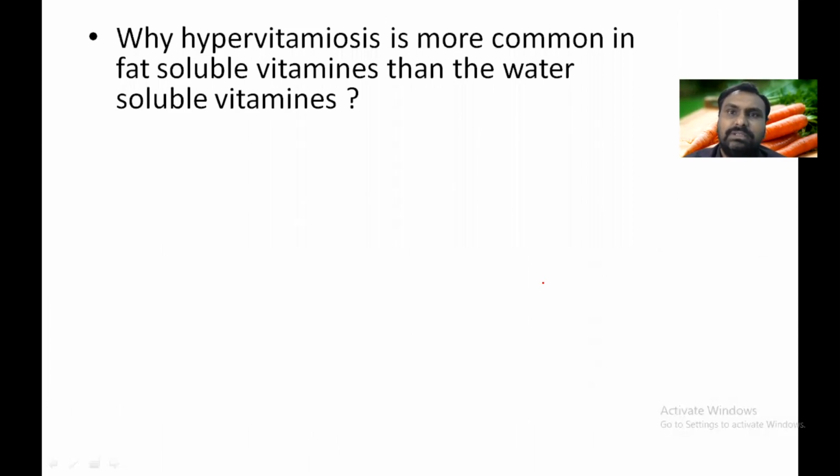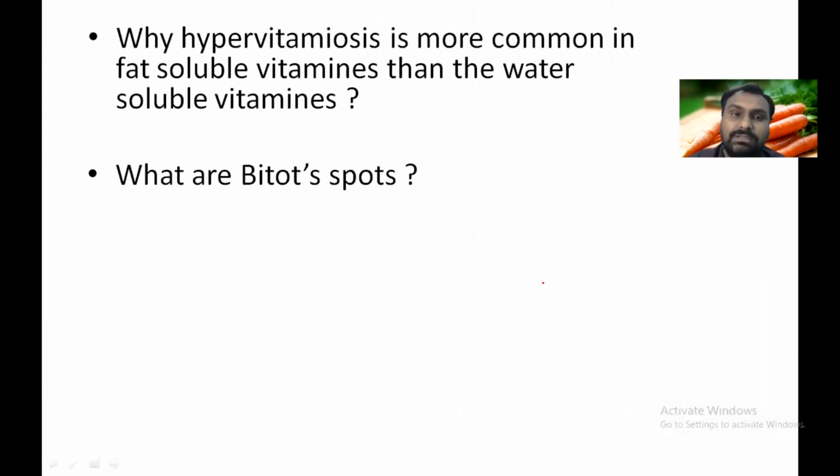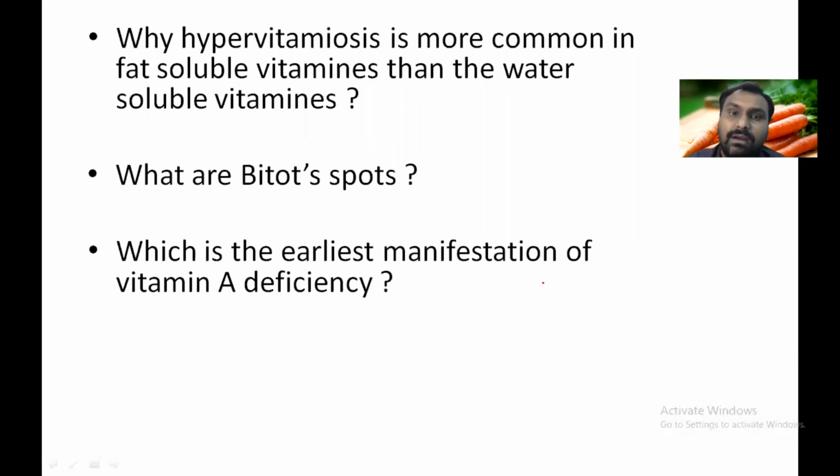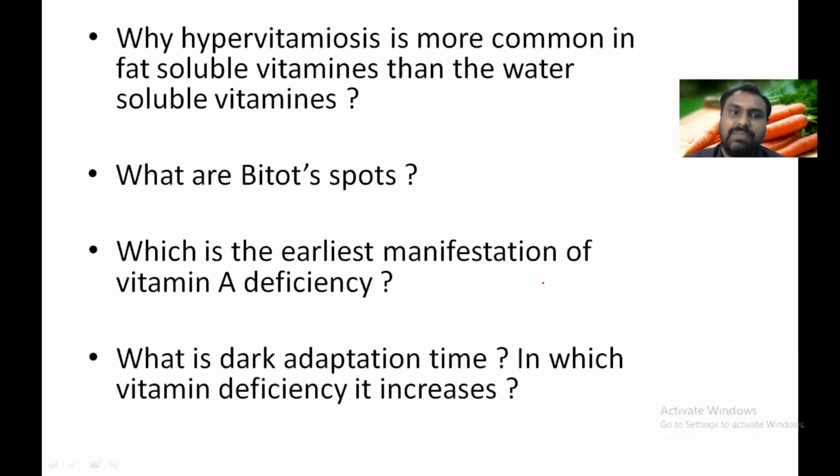Why is hypervitaminosis more common with fat-soluble vitamins than water-soluble vitamins? Because they are not excreted, they are stored. So over-ingestion of fat-soluble vitamins leads to hypervitaminosis. What are Bitot spots? They are grayish white triangular plaques adherent to the conjunctiva. What is the earliest manifestation of vitamin A deficiency? It is night blindness. What is dark adaptation time? In which vitamin deficiency does it increase? The time taken for resynthesis of rhodopsin is called the dark adaptation time. It increases in vitamin A deficiency.